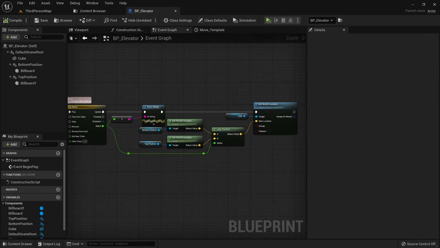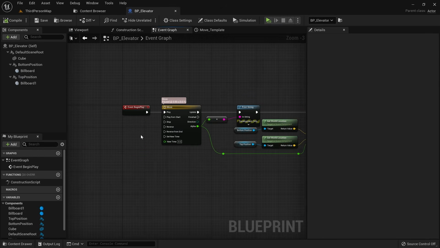We now need to make sure that we keep on looping back up and down indefinitely, and for this we need to make use of play from start, reverse from end, and the finished pin. Reverse from end will start moving the timeline again, but this time from 1 to 0 instead. So this is what we are looking for to move downward again. Finished will trigger once our alpha reaches the end point of either 1 or 0.